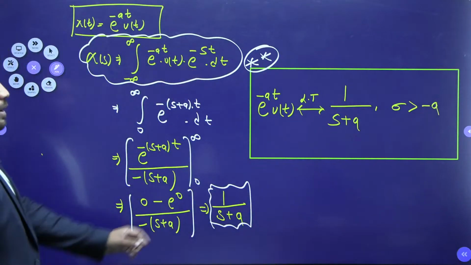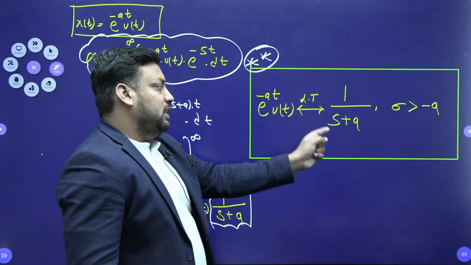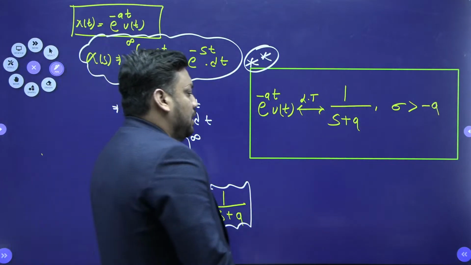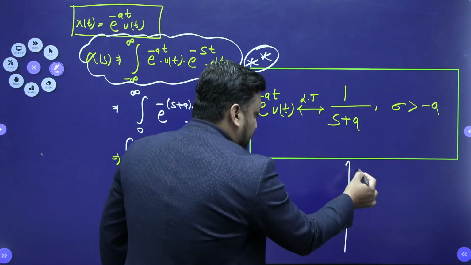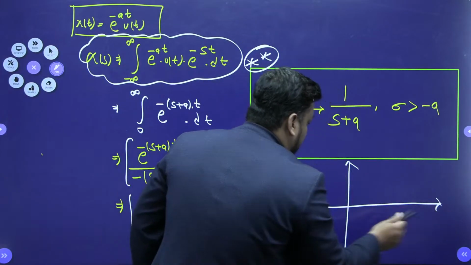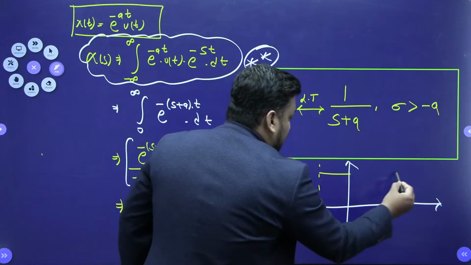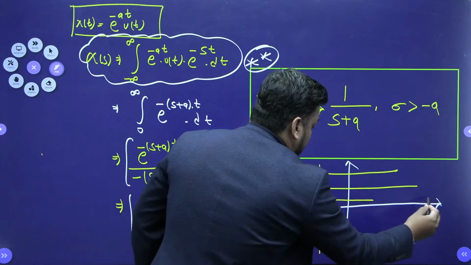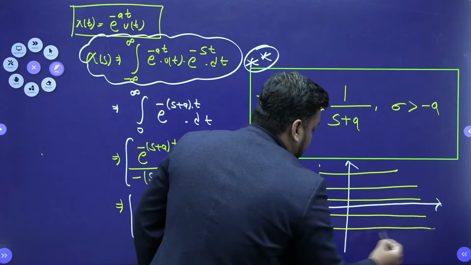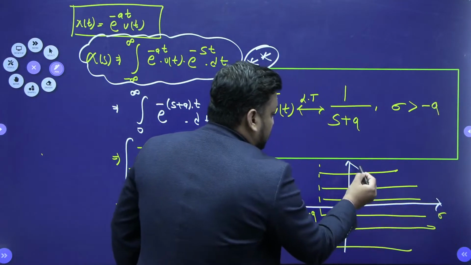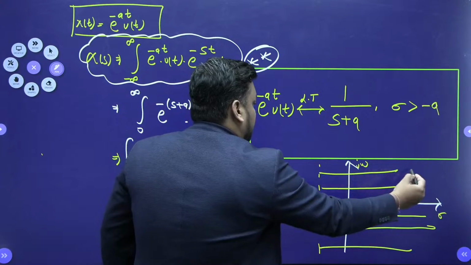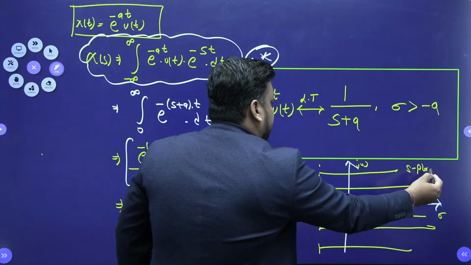So e to the power minus at ut, the Laplace transform is 1 upon s plus a, and sigma is greater than minus a. Again the same diagram: sigma is greater than minus a. This is my minus a, and sigma greater than minus a means covering the right hand side region. So this is the ROC diagram in the S plane.